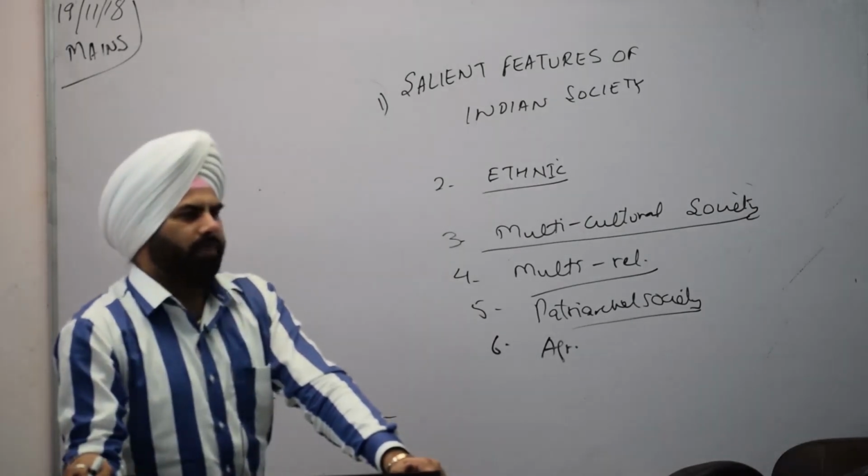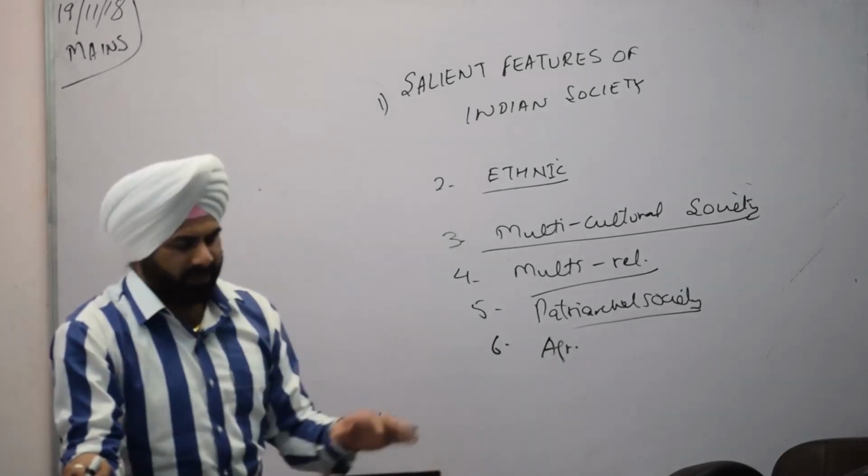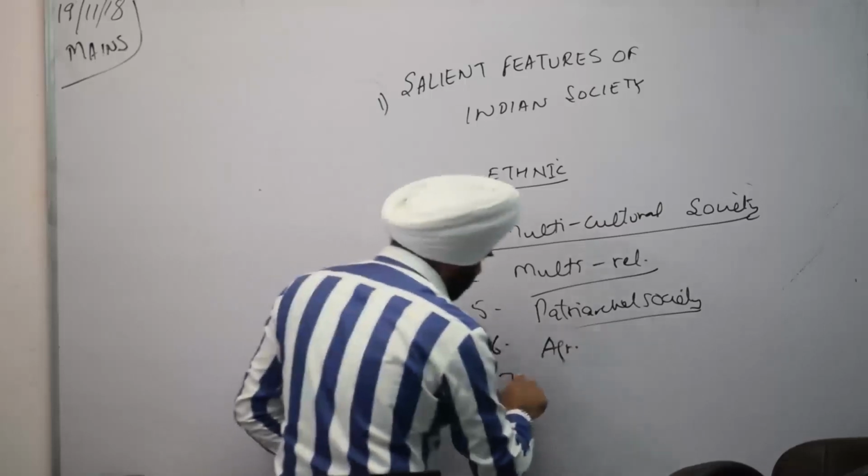Agricultural society means for most of the population, it can be said that people are engaged into agriculture or other activities. Then we are a participative society.